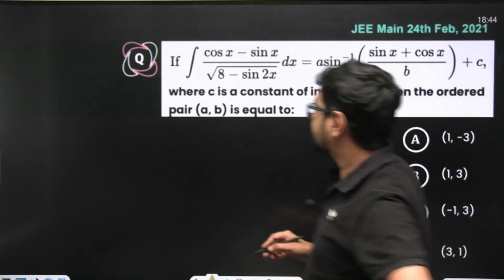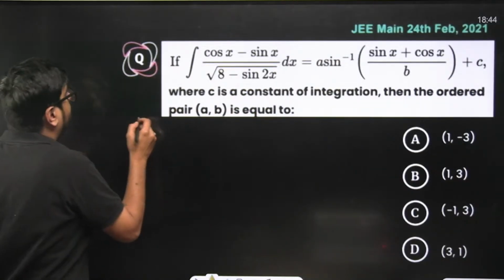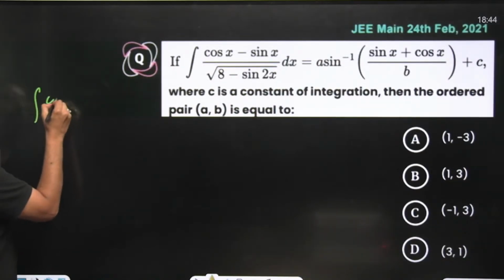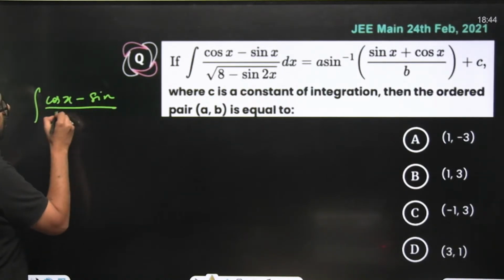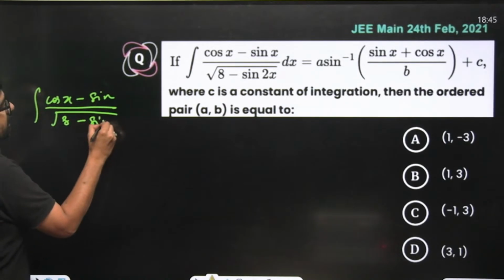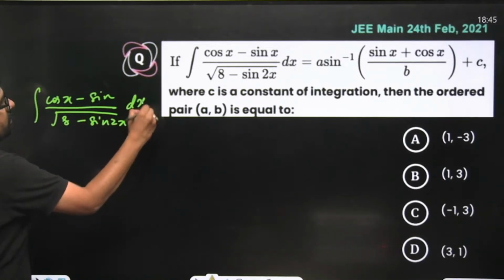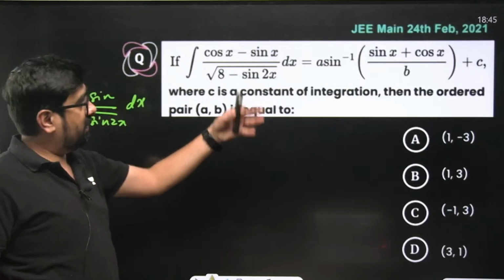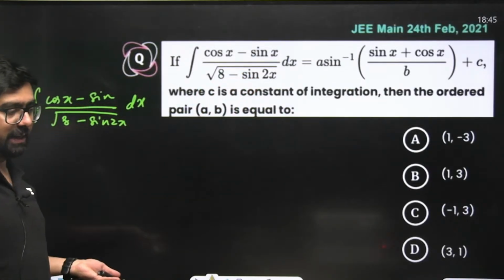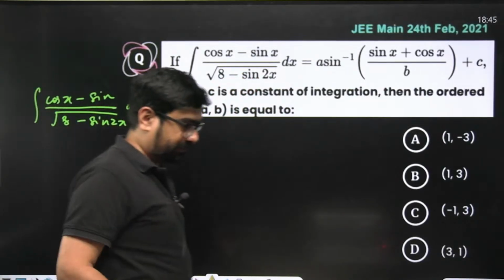What do we have? We have the integral of (cos x minus sin x) upon square root of 8 minus sin 2x dx. This is given equal to something that we will check later, but first integration. If we cannot integrate, then we cannot solve further ahead.